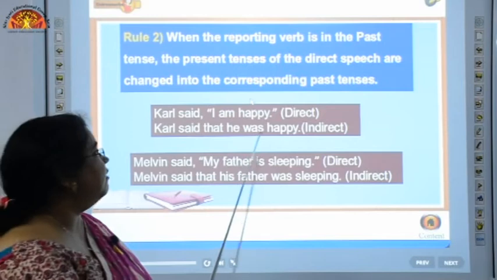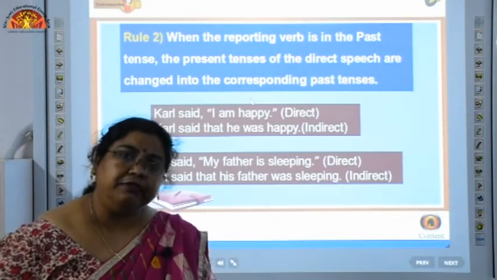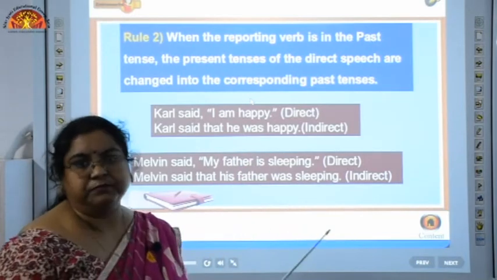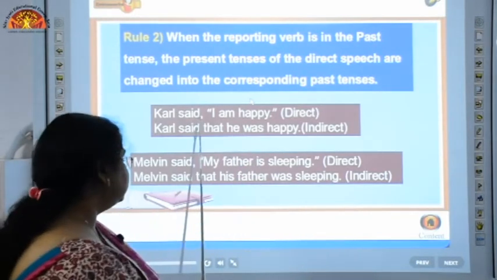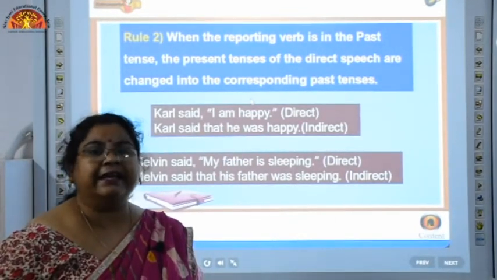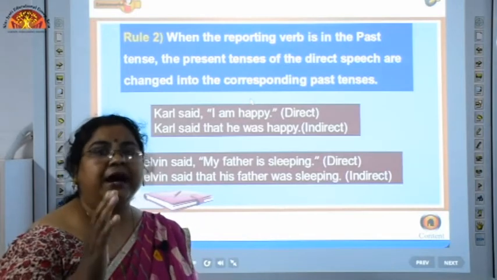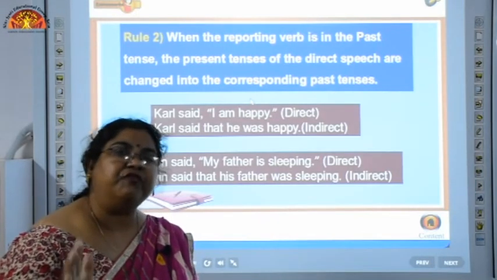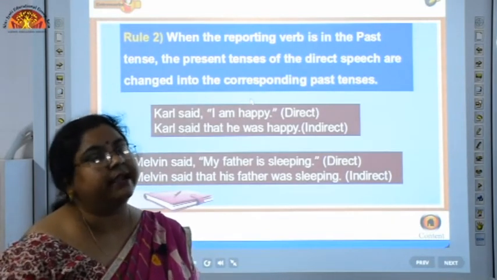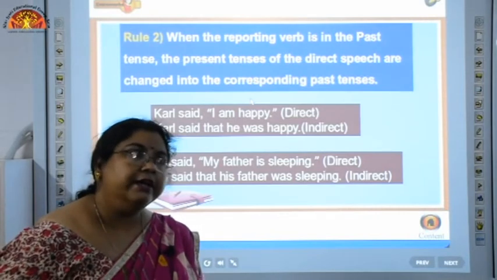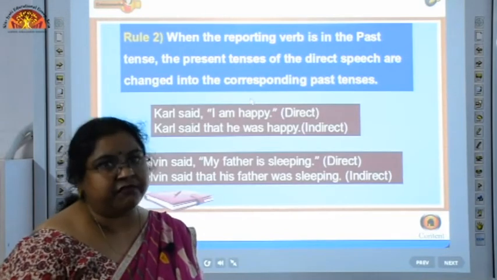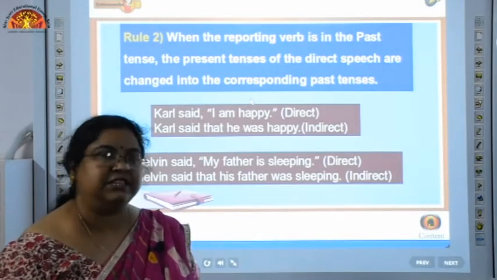Similarly, if we have past continuous tense here, like "I was writing a letter", suppose Carl said, "I was writing a letter." In that case, we will change past continuous to past perfect continuous. Carl said that he had been writing a letter, like this. So, in this manner we are changing the various tenses. Similarly, if there is past perfect tense, it will remain past perfect.